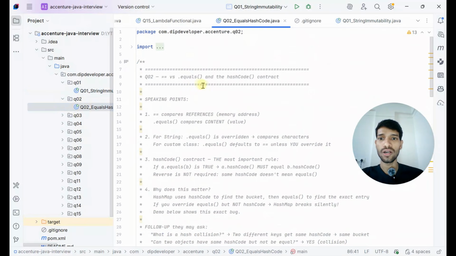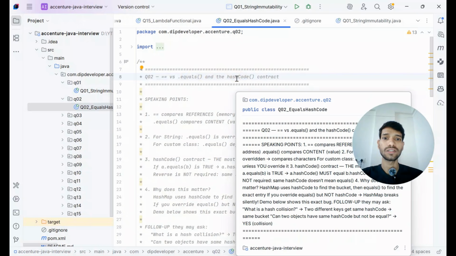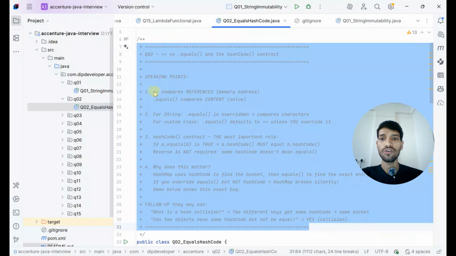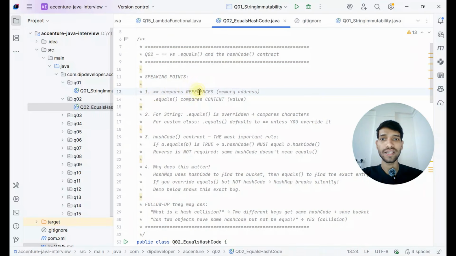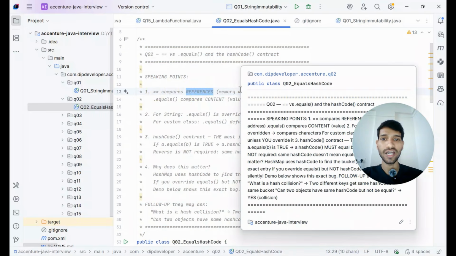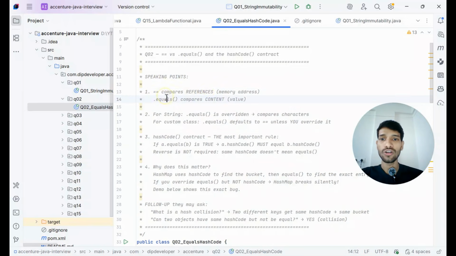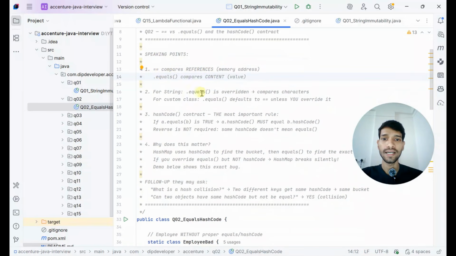The next question is on the difference between the dot equals method, the hashcode method and the double equals operator. They will ask how the equals and hashcode methods are important in a HashMap. The double equals operator compares the reference, it checks whether it is the same memory address or not, and dot equals compares the content.